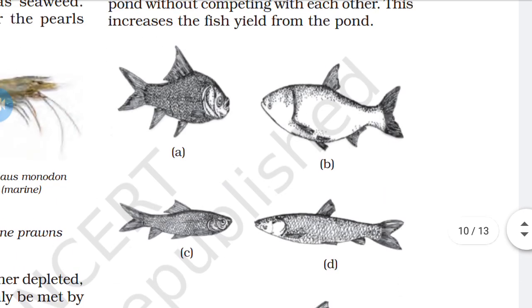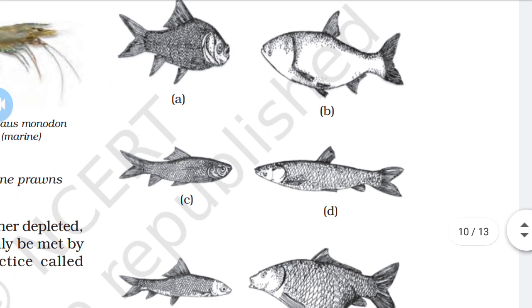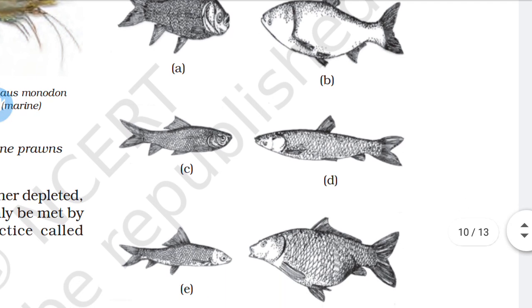So again, I repeat, in a pond or the lake there are three layers, and five to six different species we keep inside the pond or the lake. The first two species, catlas and silver carp, are the surface feeders. In the middle zone, Rohu and grass carp feed in the middle zone, while in the lower level, mrigal and common carp both feed as bottom feeders.